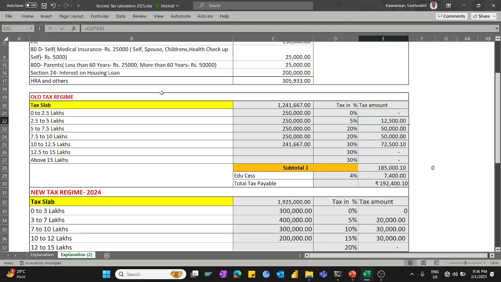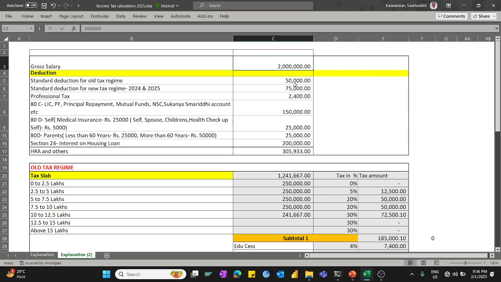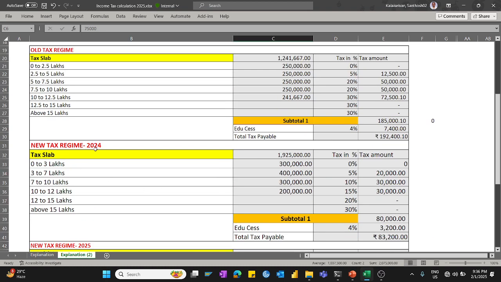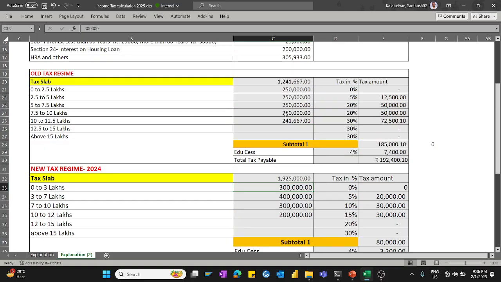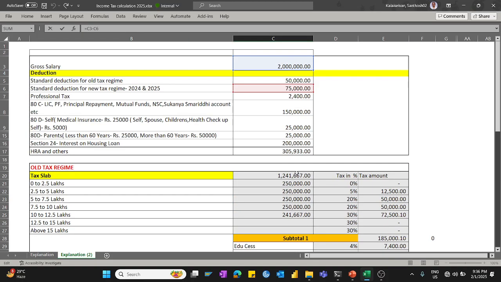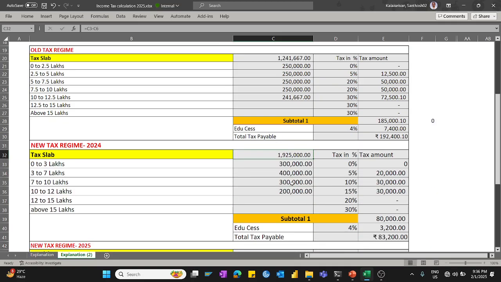Similarly, 20 lakhs with 75,000 standard deduction in the 2024 new tax regime, here we can see 83,200 is achieved, I mean the taxable amount is derived. But let us see whether this is wrong, sorry, I will take back my sentence. 20 lakhs minus 75,000 is 19 lakhs 25,000, so we need to put the bandwidth accordingly.